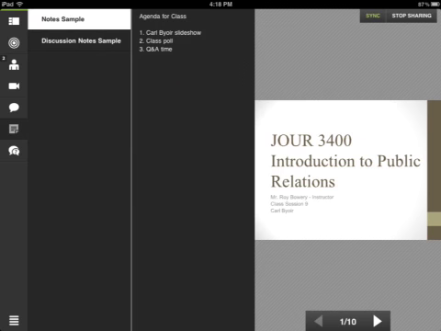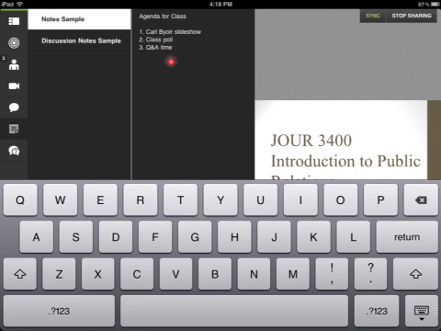And the text is entered over here. So if I click in this area, then I'm going to get the standard iPad keyboard to enter text. Keep in mind that participants cannot enter text in the notes pod. Only host and presenters can do that.